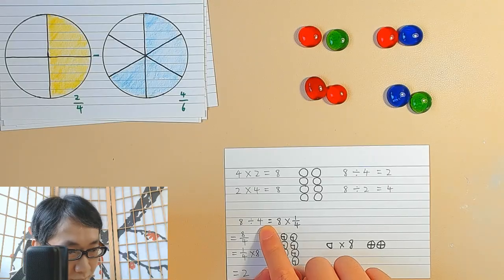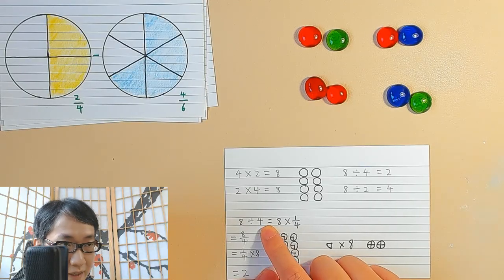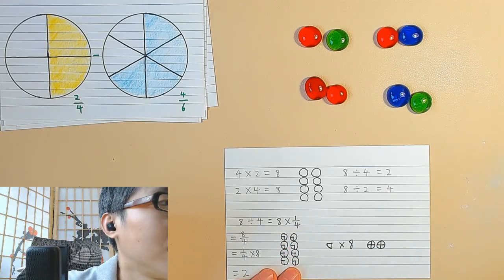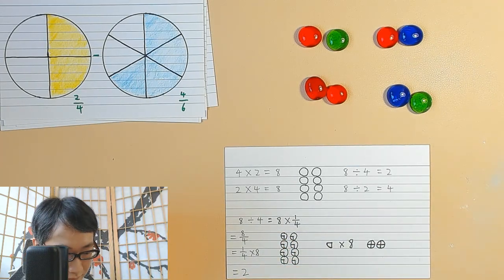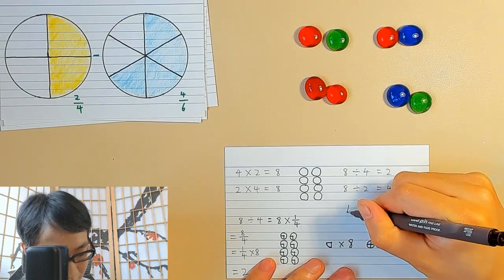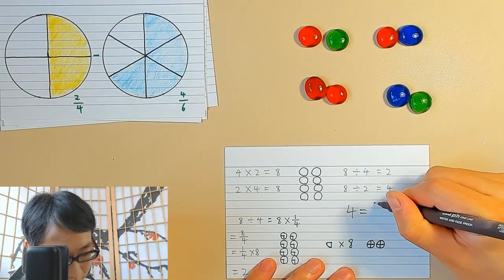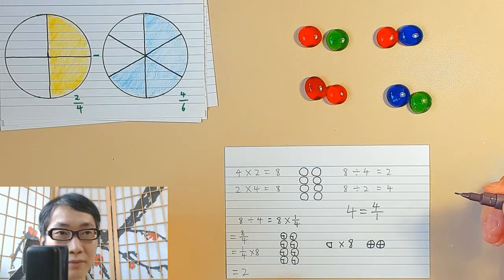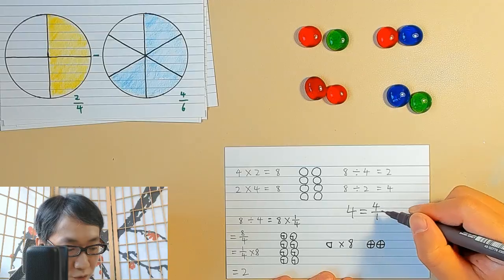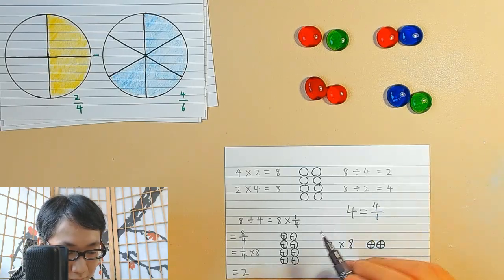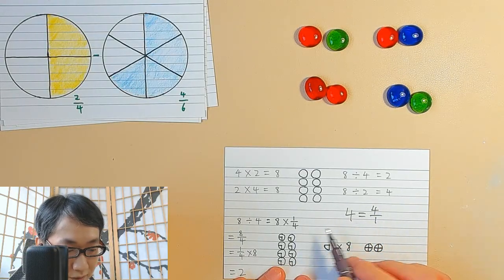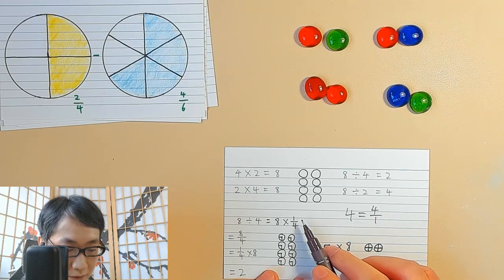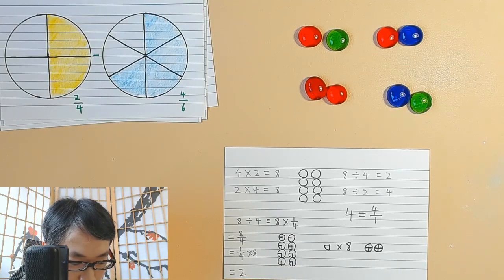So this 4, you can regard as having a denominator of 1, because 4 divided by 1 is still 4. So if we express 4 in fraction form, it's 4 over 1. Then 1 over 4 will be the inverse of it. Okay, it's like the numerator and denominator changed places. Okay.